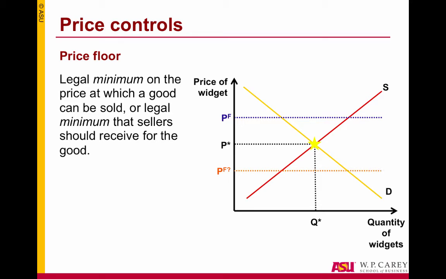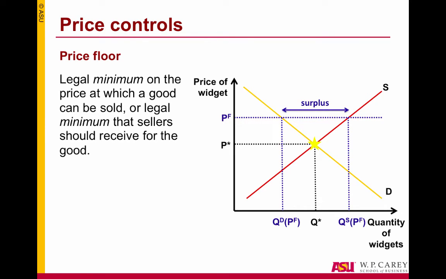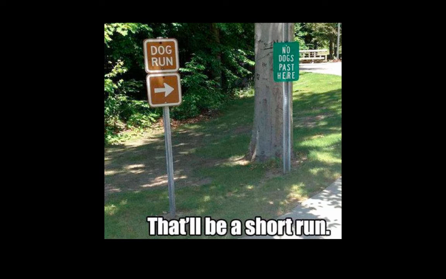Why? Let's do the same exercise as before and think of the alternative, and that is to set the price floor below equilibrium price at PF?. If this were the legal minimum imposed by the government, it would be a silly one because equilibrium price would be above it anyway. For it to have an impact, it must give sellers the opportunity to receive more than they would in a competitive equilibrium. So clearly a price floor must be set above equilibrium price. We see that at this higher price, quantity demanded falls and quantity supplied rises, so the market is now facing a surplus.